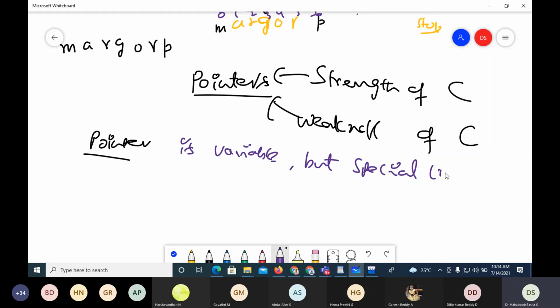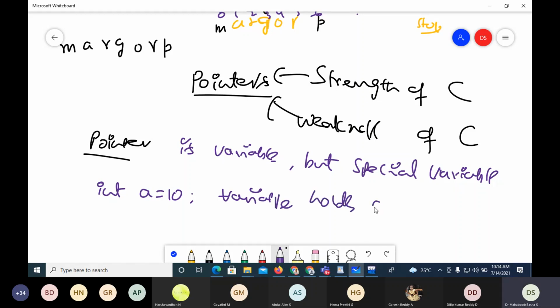When you take a variable, a variable holds a value. Suppose I declare a variable a equals 10, it holds a value. Now, a pointer holds the address of a variable.